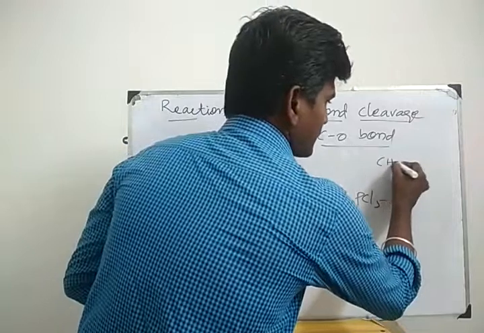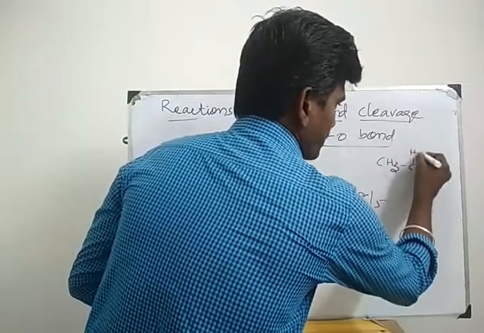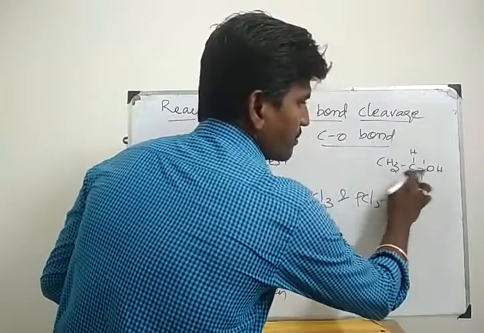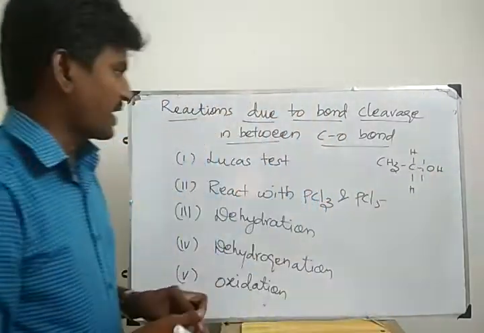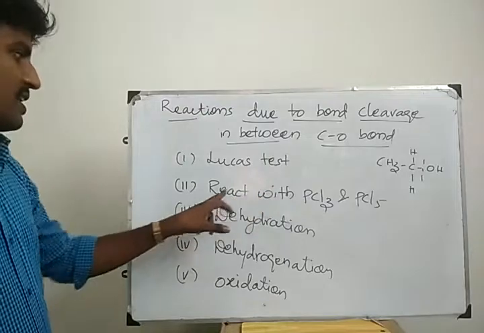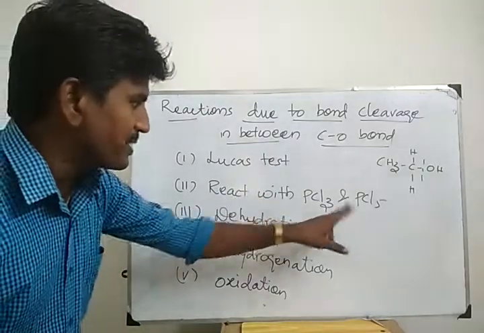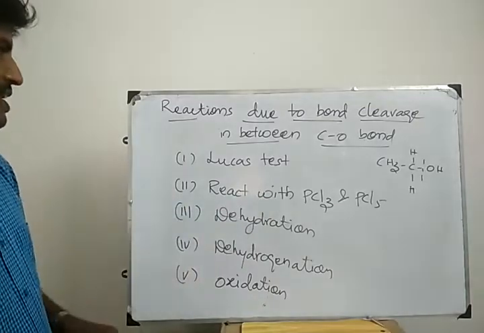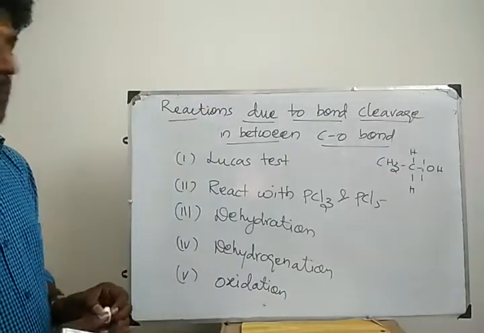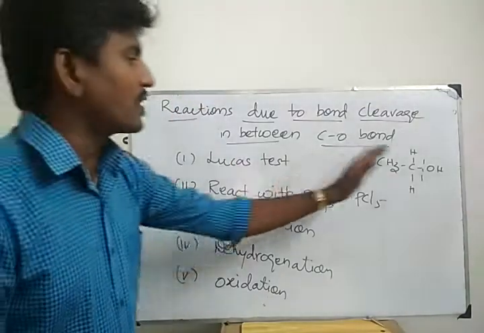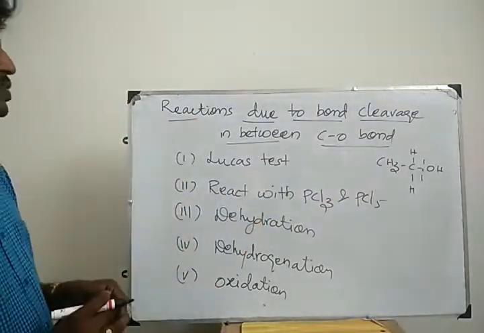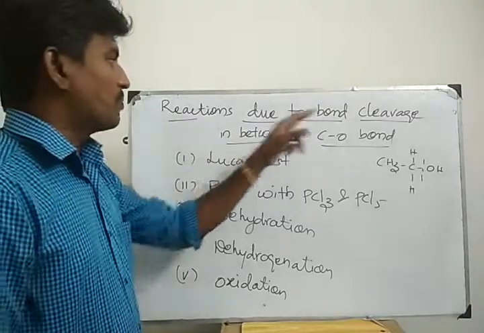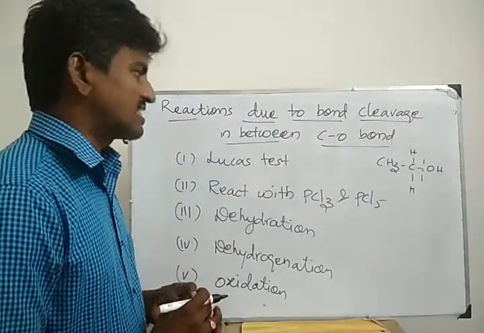Listen, CH3 CH2 OH. Here bond break. This is bond break in between carbon oxygen bond. Lucas test, react with PCl3 and PCl5, dehydration, dehydrogenation, oxidation. In these reactions, bond break in between carbon and oxygen. These reactions I am going to teach to you. These are all examples for reactions due to bond break in between carbon oxygen bond.